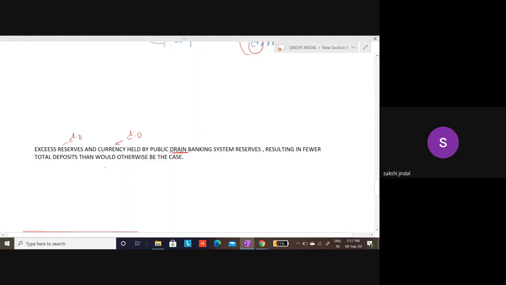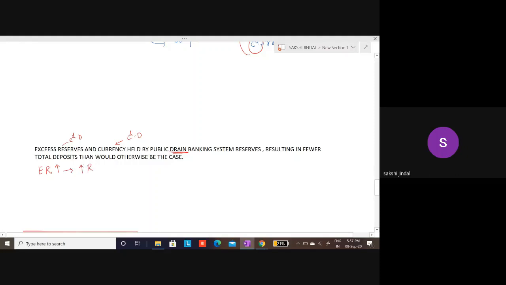Okay, so how technically this happens: banks hold excess reserves. So that means an increase in excess reserves. This means that banks keep more in the form of reserves.